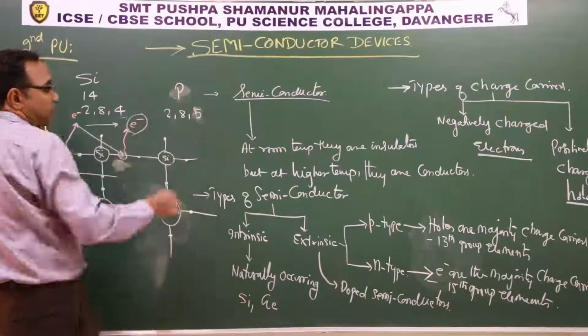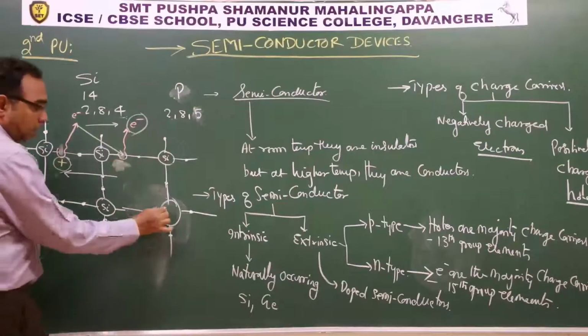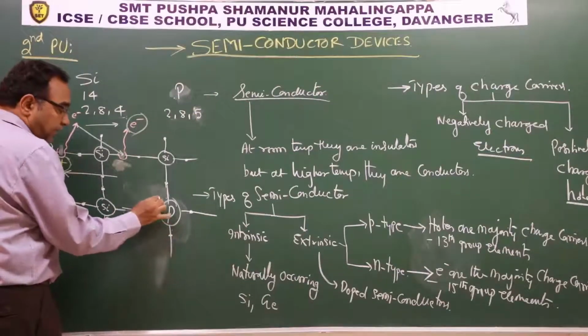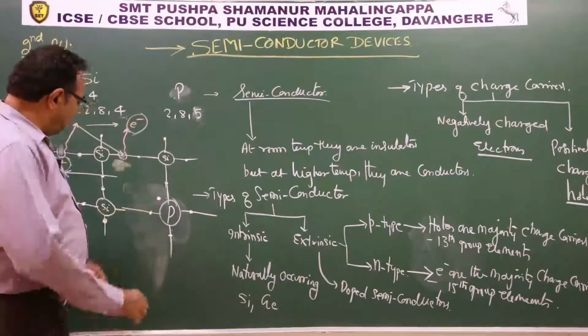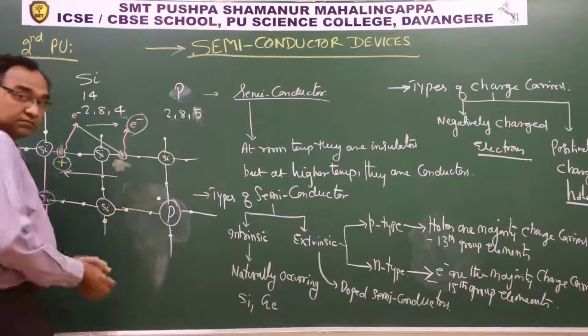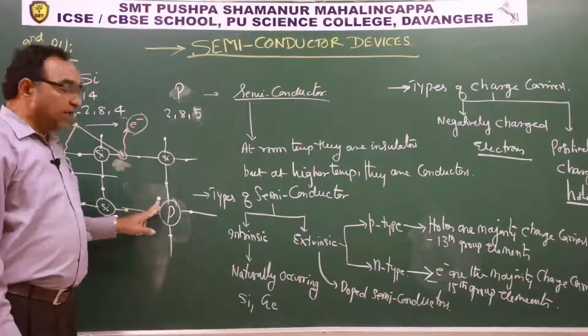So phosphorus you can say. So 4 electrons and the 5th electron is free here. See, 4 electrons will form bond with silicon, right? And 1 electron will be free.